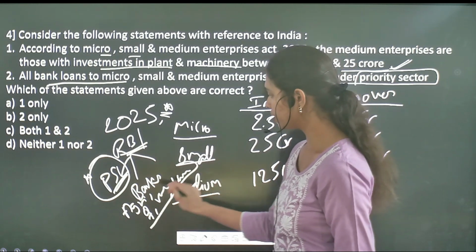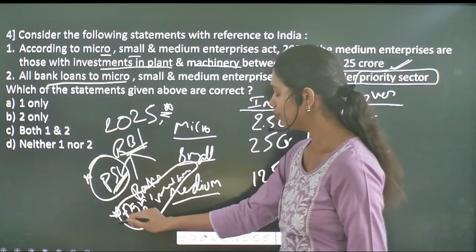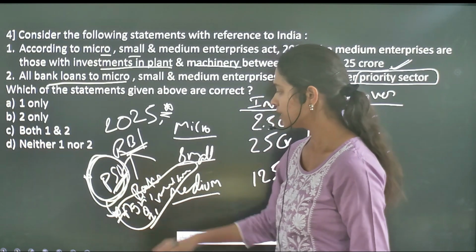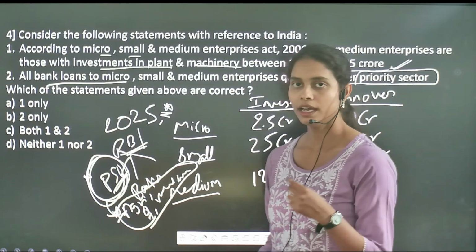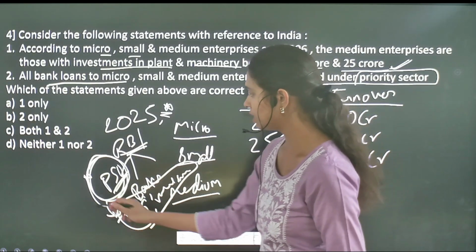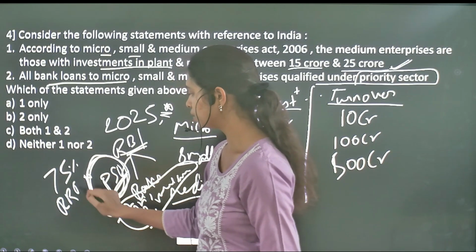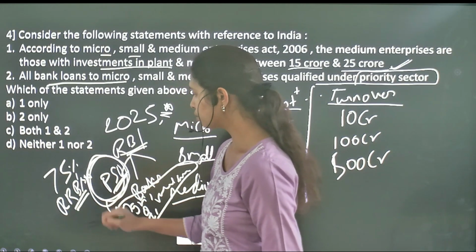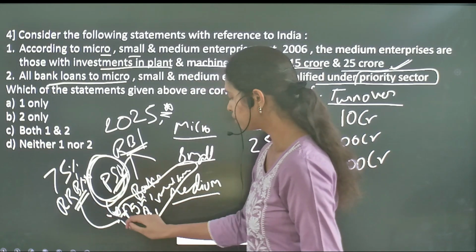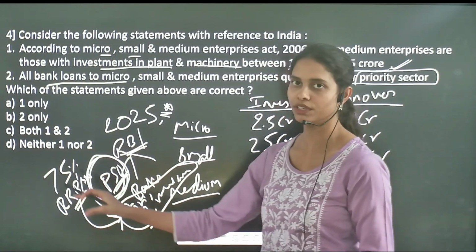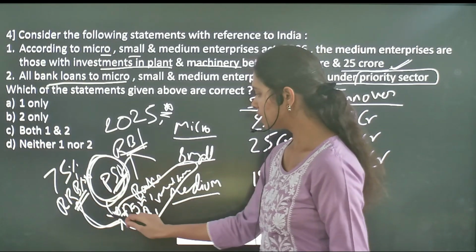So with regard to these particular fields, especially in these sectors, the lending has to be given in terms of priority. That means 75% of the lending by the RRBs, the regional rural banks, has to be given to these sectors. That means it has to provide 75% of its lending to these priority sectors.